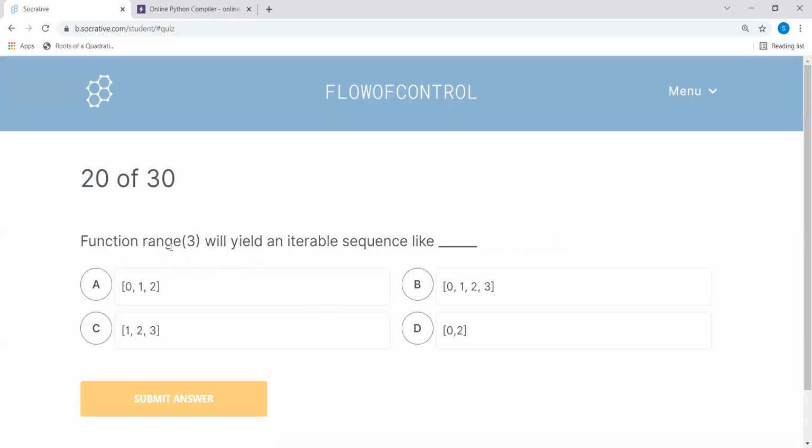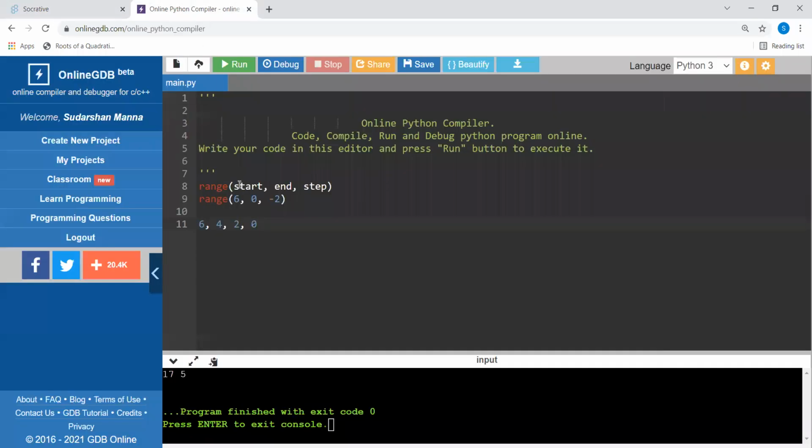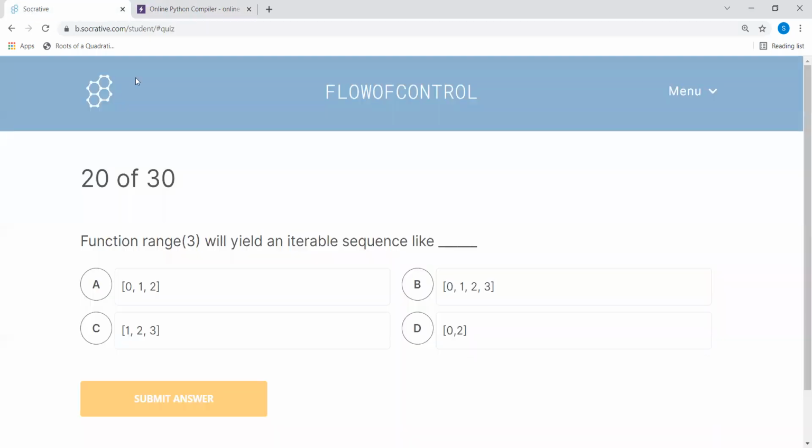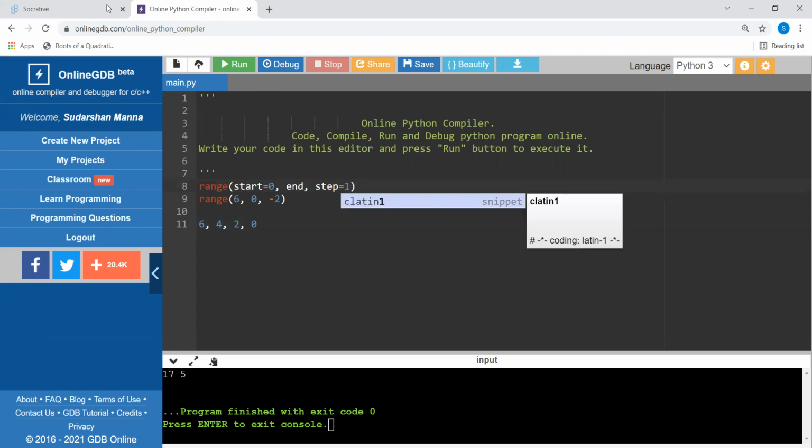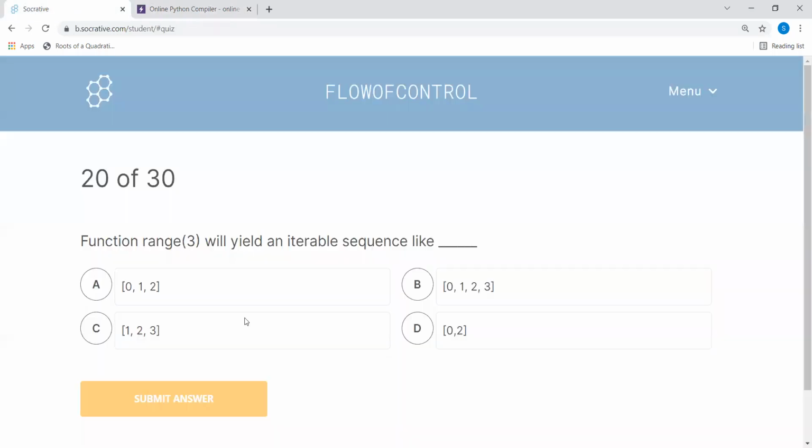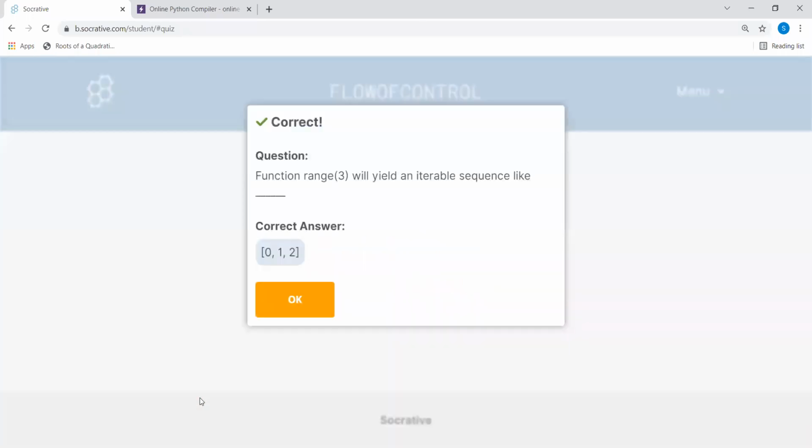Now, function range(3) will yield an iterable sequence like, as we have said, if the start is not given, the default value is 0. So it's starting from 0, 1, and 2, and the default step is, remember, 1. So in this case you will be getting 0, 1, 2. So you can say this is the one.